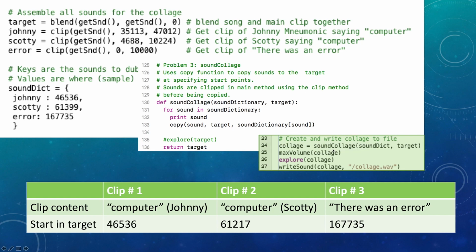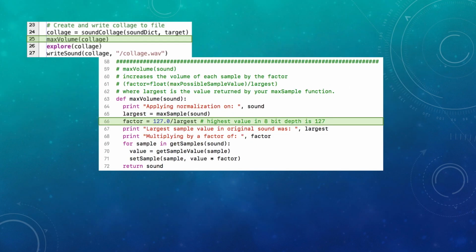After calling the sound collage function, I also wanted to normalize the volume of the collage by calling max volume, which we created in a previous exercise. And then just a quick note about max volume. When we first created that function, we assumed that our files had a 16-bit depth, but recall that my clips all have a bit depth of 8 bits per sample. Because of this, the highest value was 127, so I had to adjust for that. And then finally, after normalizing the volume, I wrote my collage to a file.